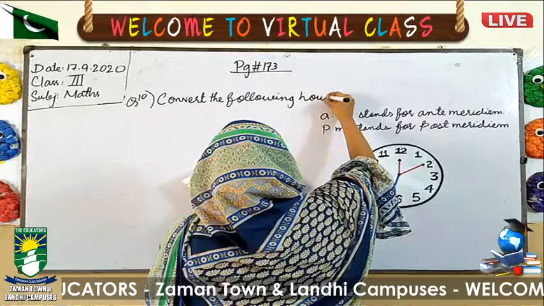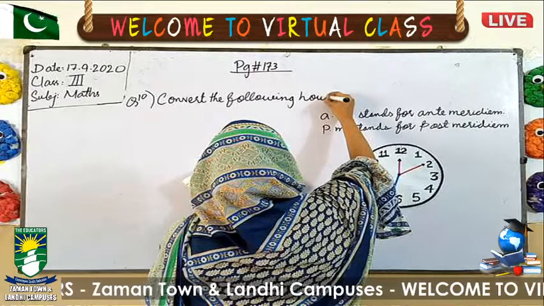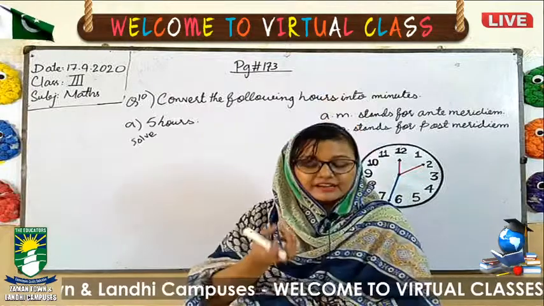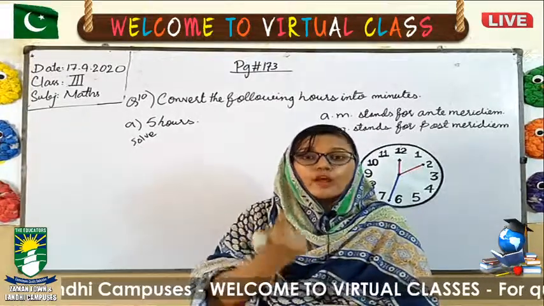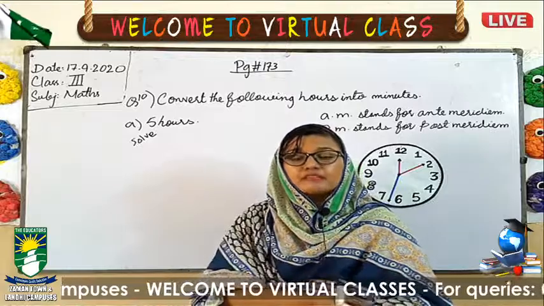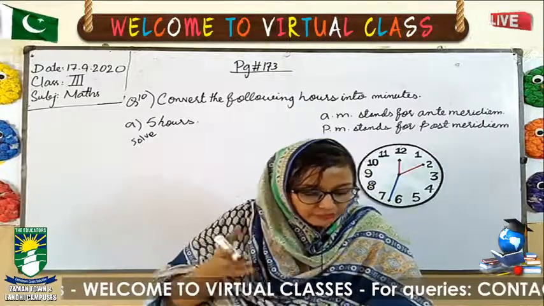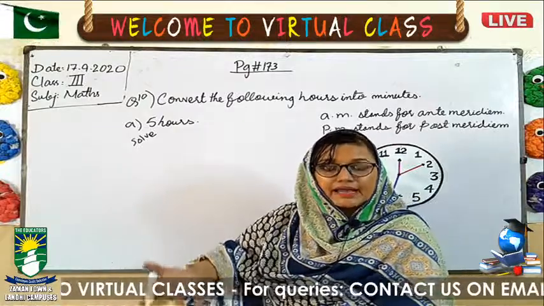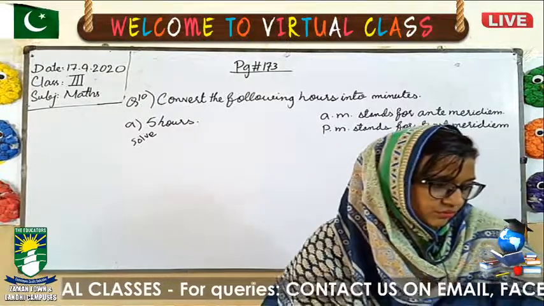First of all, we will do this one. As we know, in conversion of hours and minutes, remember that there are 60 minutes in 1 hour. How many minutes in 1 hour? 60 minutes. So we can convert hours to minutes by multiplying by 60. So simply, what will you do?